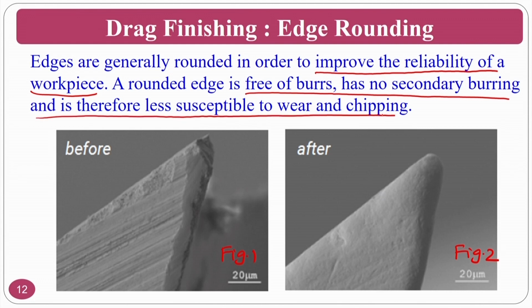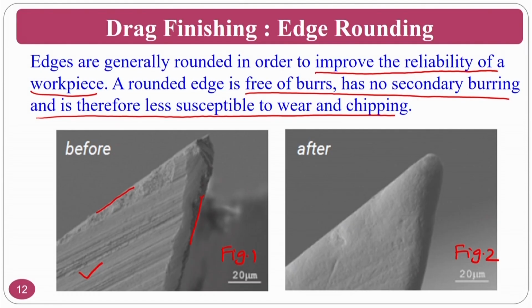That means if you are going to use this particular component, it will have higher wear rates in practice. At the same time this edge is very sharp, and this edge is also very sharp. Whenever you use it in a particular practical application, this edge will cut off as early as possible.